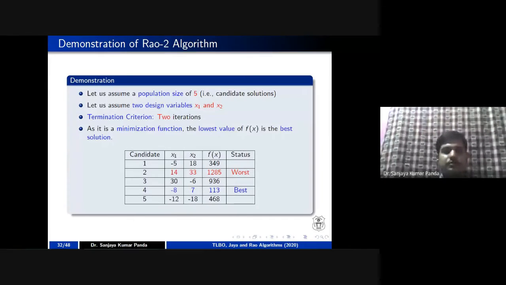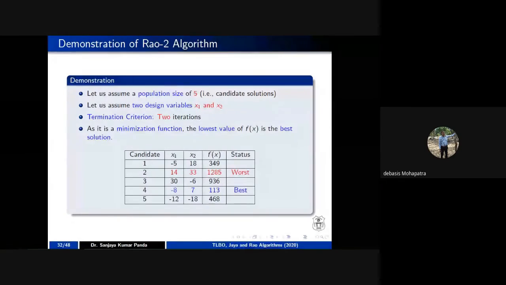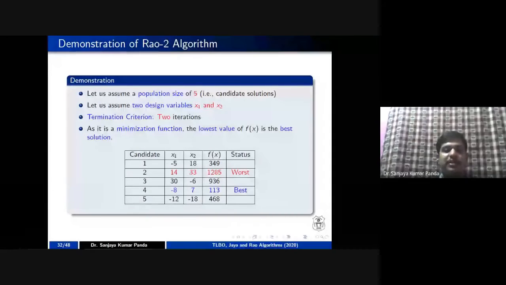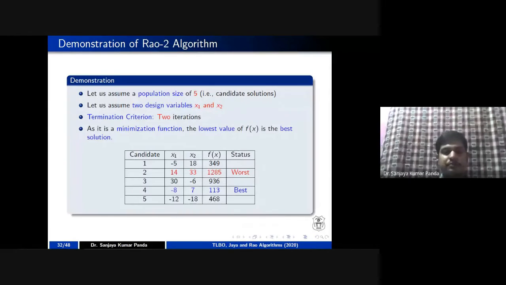Okay. And among these three versions of the Rao algorithm, Rao-1 to Rao-3, did he mention with respect to the data sets which algorithm is better? I will give the link to that paper. In fact, I will share that paper after the end of this lecture, so you can see that particular paper. Okay, thank you.